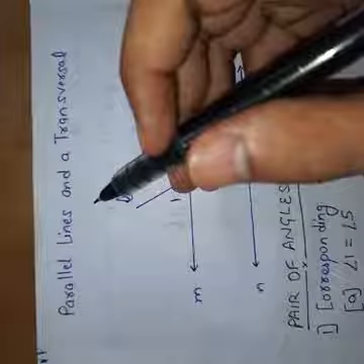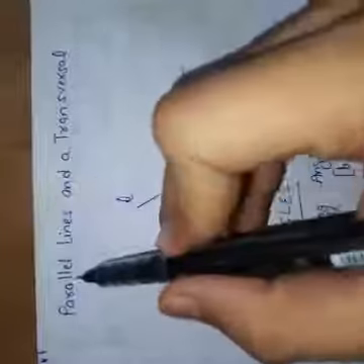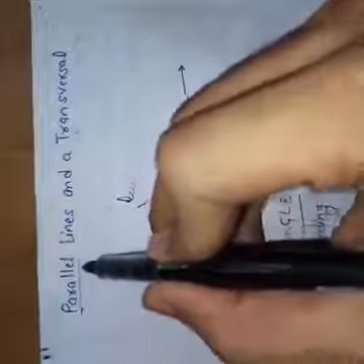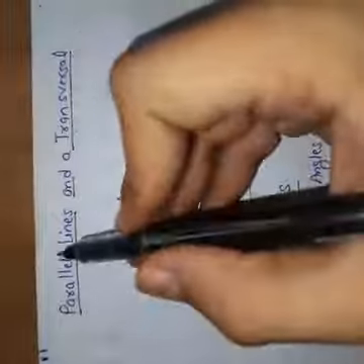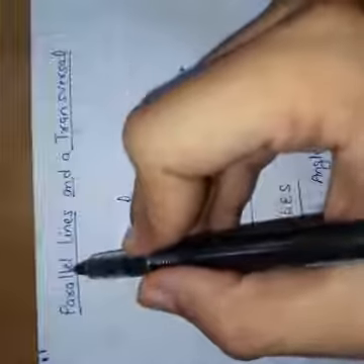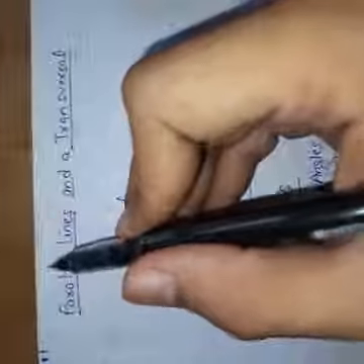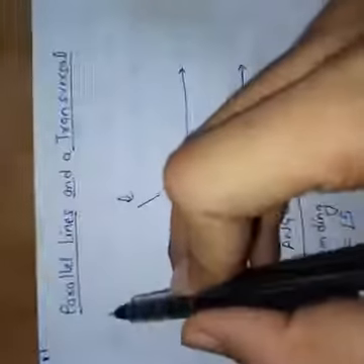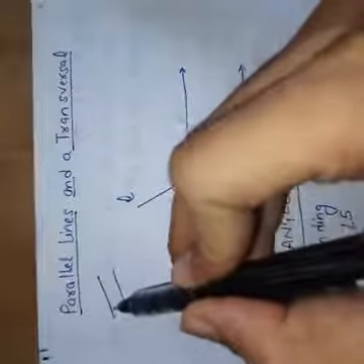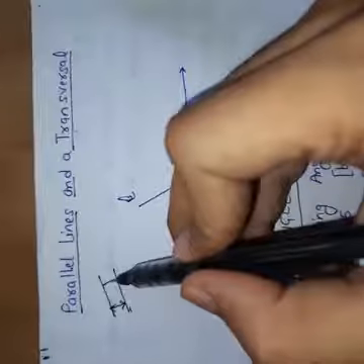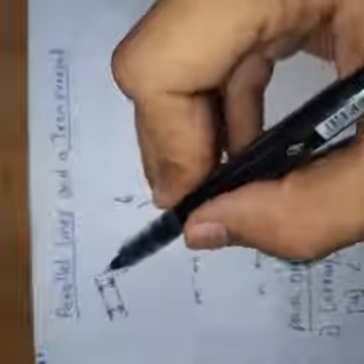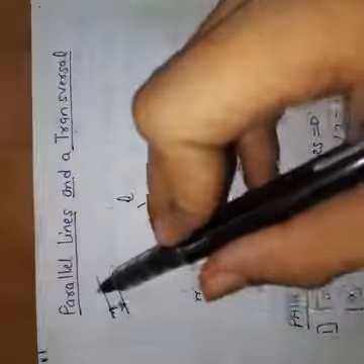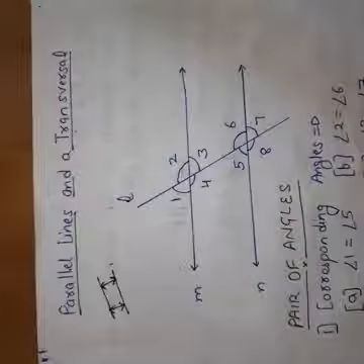Dear students, today we will start our new topic, which is parallel lines and a transversal. So all of you must know what parallel lines are. Any two lines are parallel when the distance between them always remains equal. When the distance between two lines always remains equal at any point, then we can say these two lines are